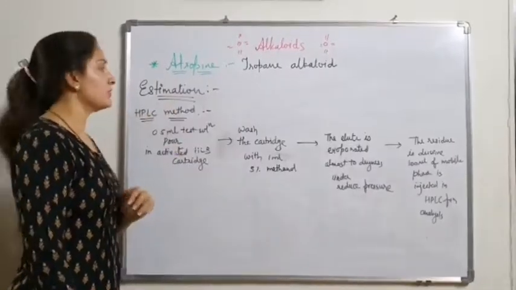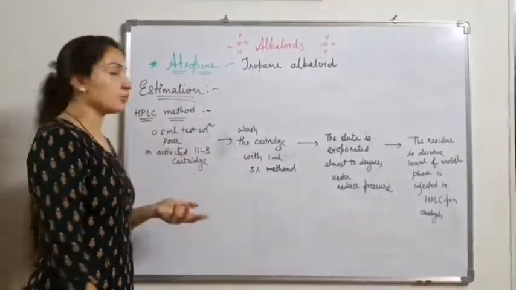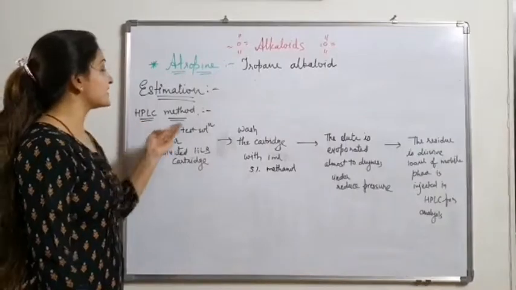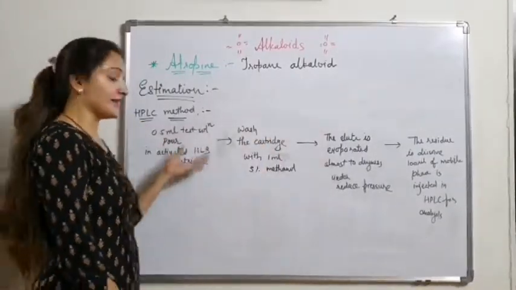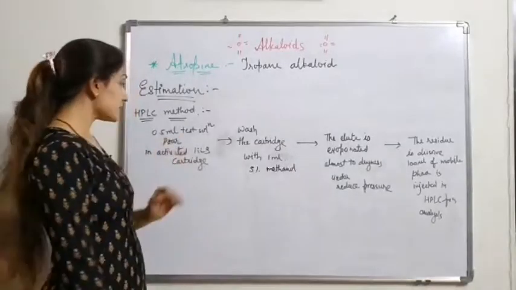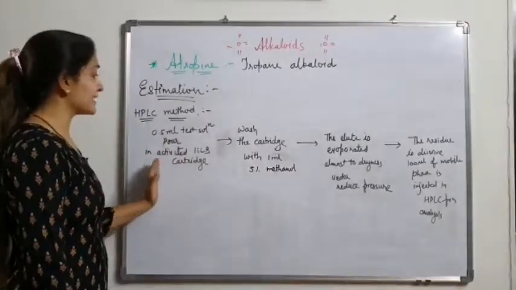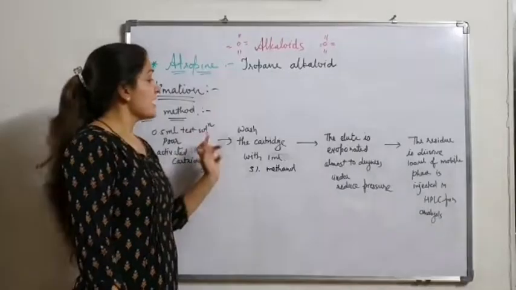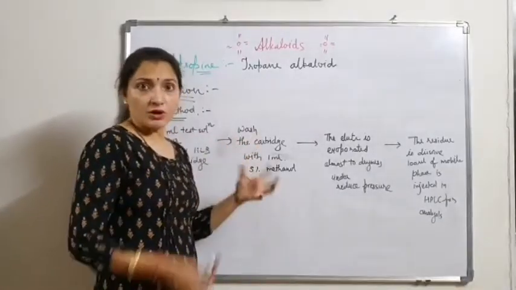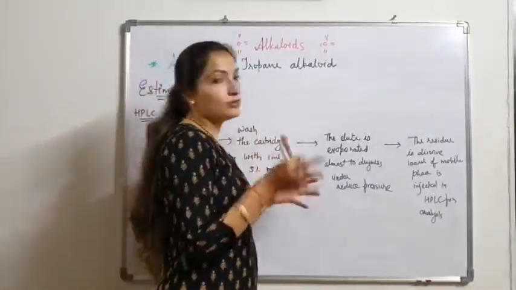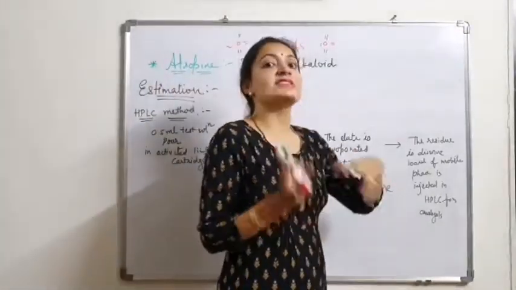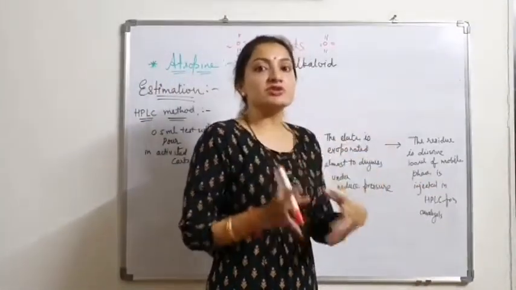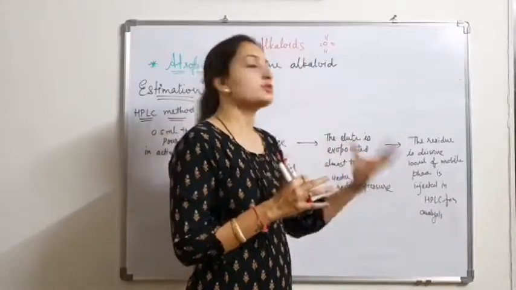Estimation of atropine, or the analysis of atropine. We use the HPLC method, high performance liquid chromatography. In this method, we take our test compound, 0.5 ml, and keep it in an activated HLB cartridge, then wash with methanol to remove other residues, and evaporate to dryness under reduced pressure, leaving a residue.